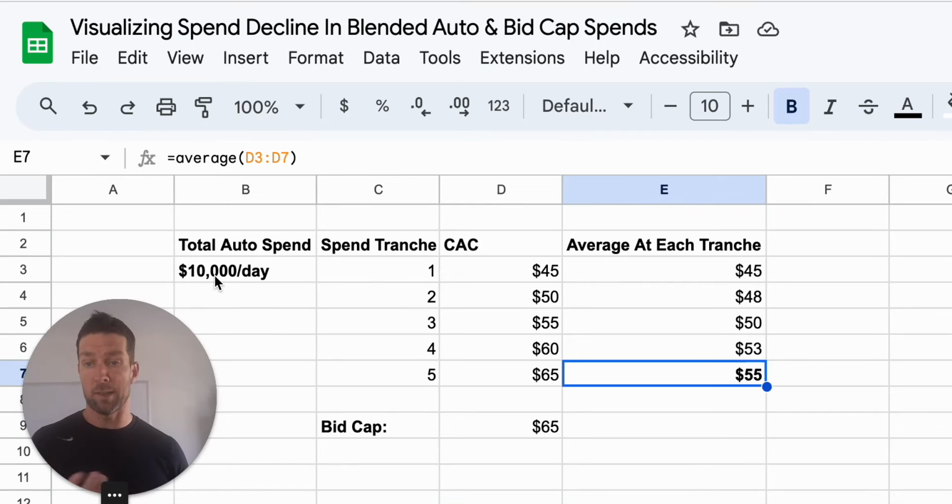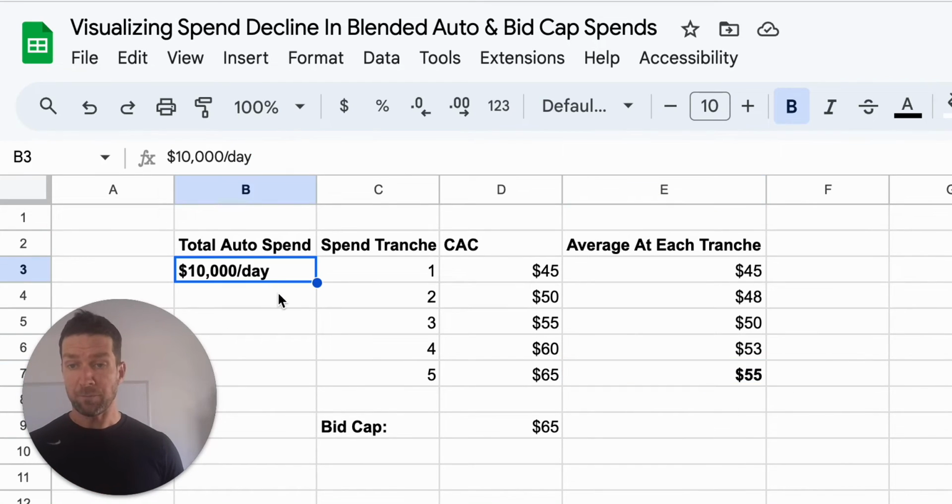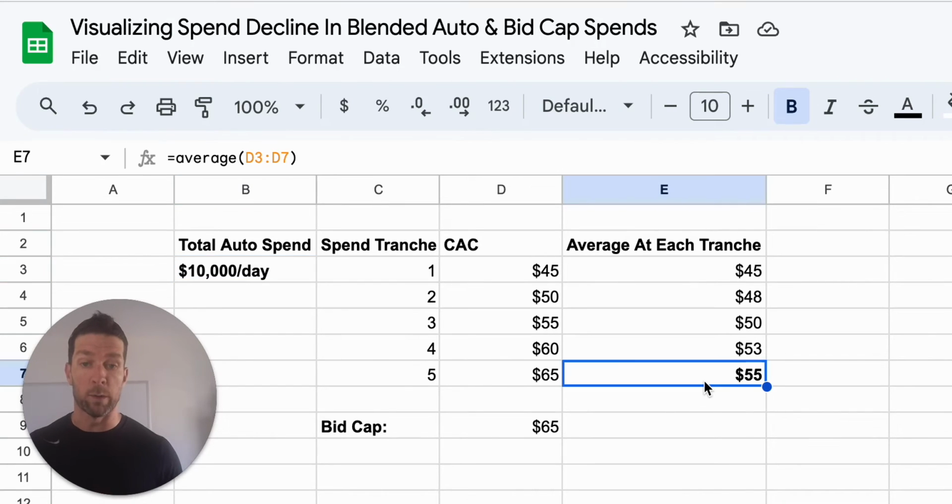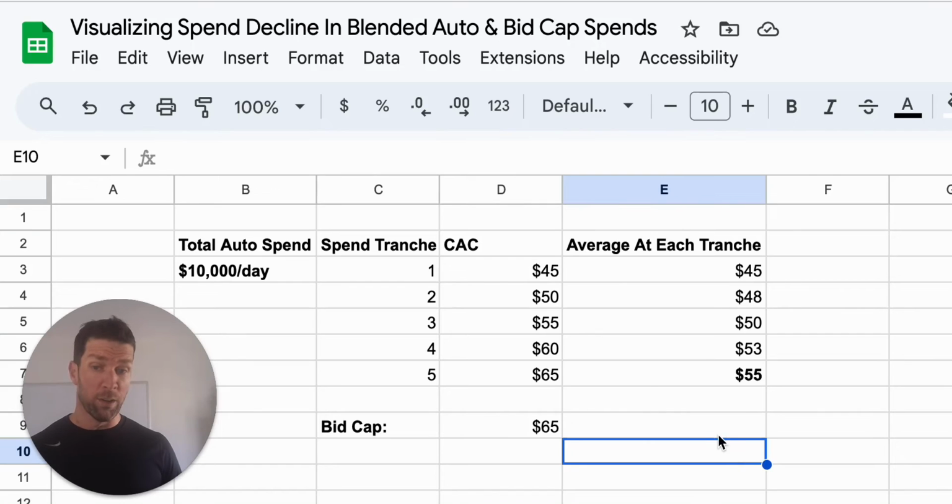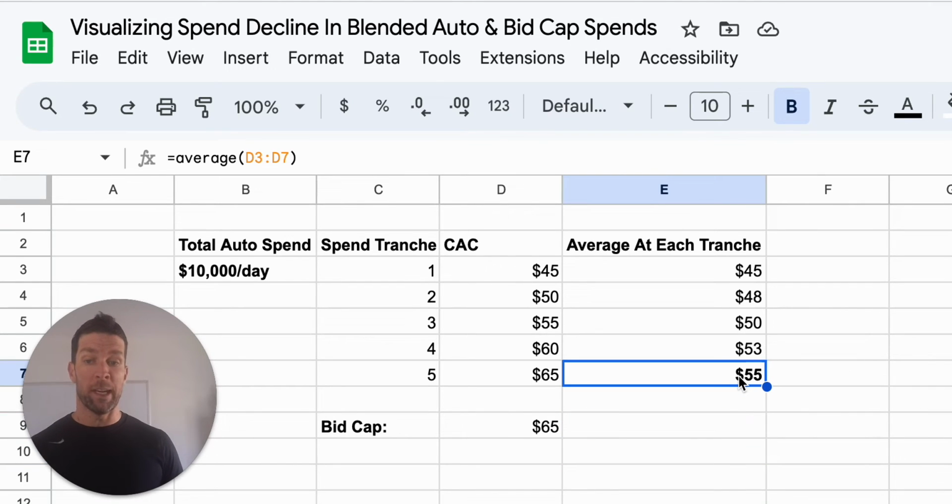Visualize it the other way, right? If you're at $10,000 a day and you're at a $55 average CAC, then if you spent $20,000 a day, what would happen to your CAC? Well, it would go way down from $55. You know that. Otherwise, you would spend it, right? That's the whole idea.